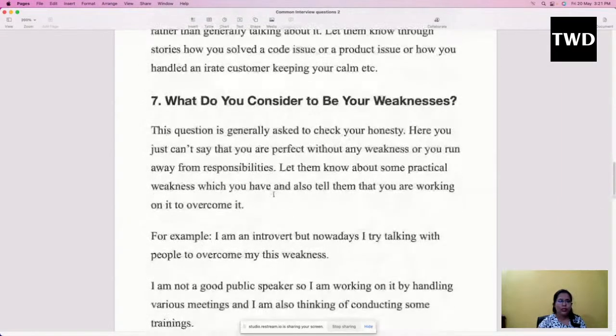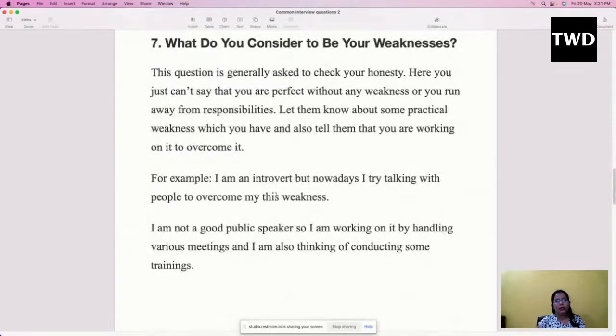Then, what do you consider to be your weaknesses? As I already told you, some people feel that we should not share our weaknesses. We all have lots and lots of weaknesses, but there is nobody in this world who doesn't have any kind of weakness. We all have some kind of weakness. If you don't want to show the whole list, tell them at least one or two of your weaknesses. This question is generally asked to check your honesty.